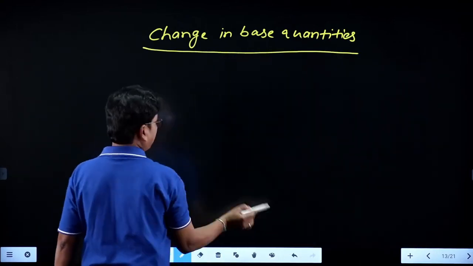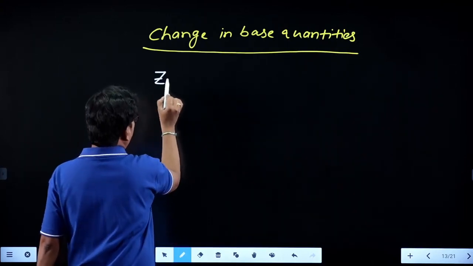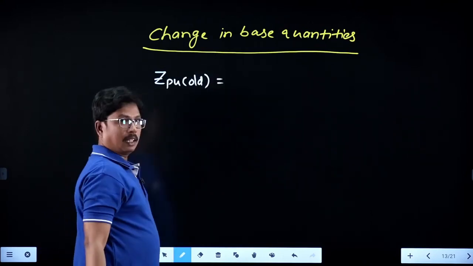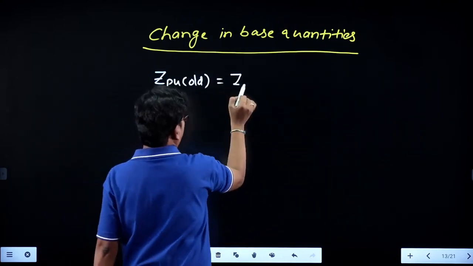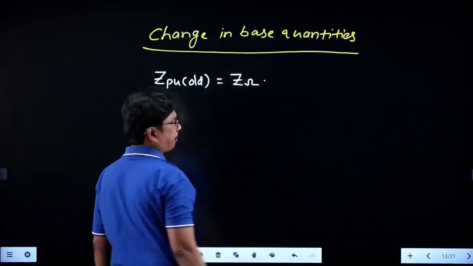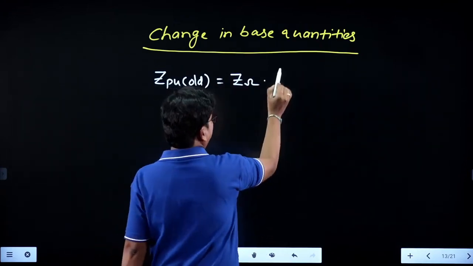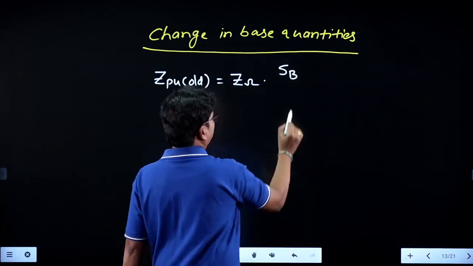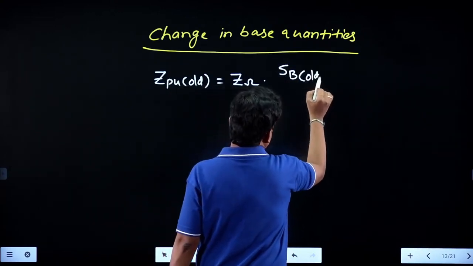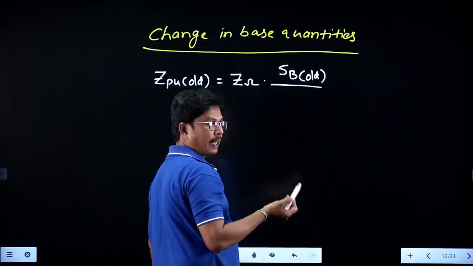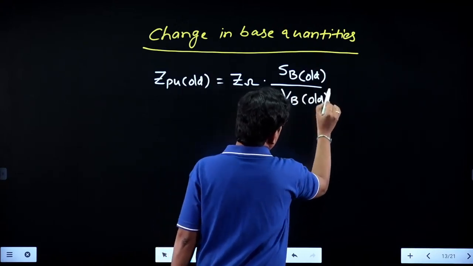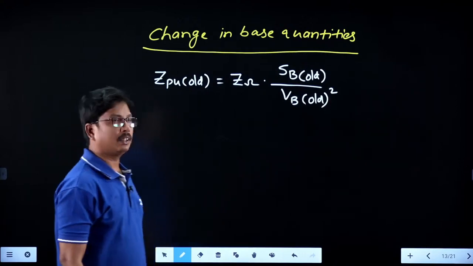The actual value of that is Z in ohms into S base old value divided by V base old value square.